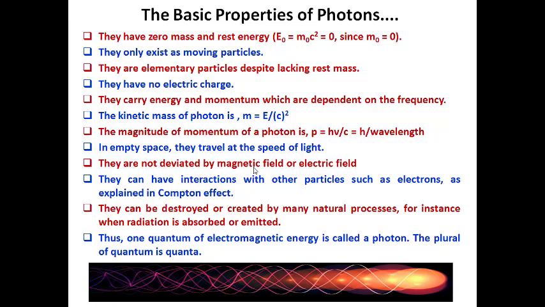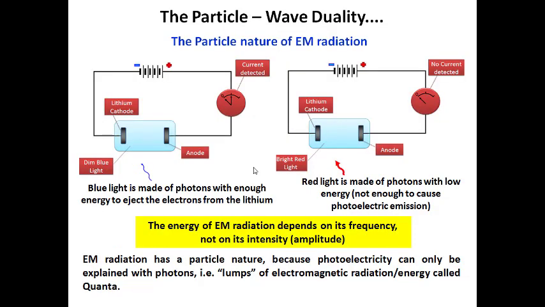emission. Thus, one quantum of electromagnetic energy is called a photon, and the plural of quantum is called quanta. You can say the energy of a bunch of photons is named quanta. So now we are going to explain the duality nature of particles.